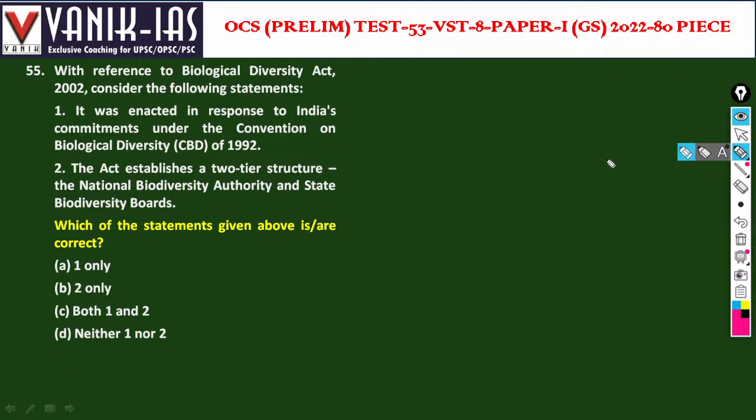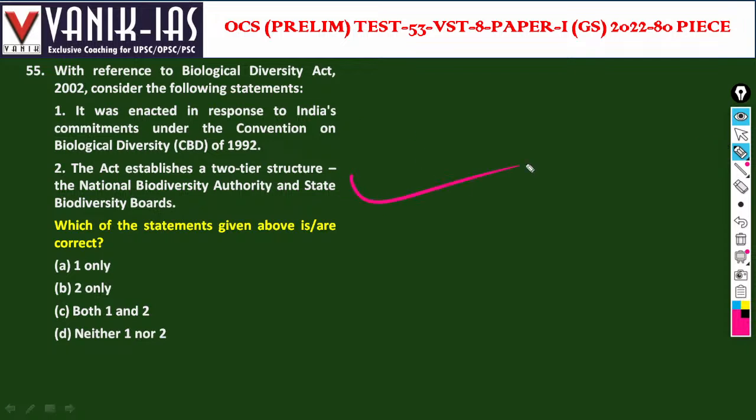With reference to the Biological Diversity Act of 2002, enacted in response to commitment under the Convention on Biological Diversity, CBD of 1992. The act establishes a two tier structure: National Biodiversity Authority and State Biodiversity Authority.